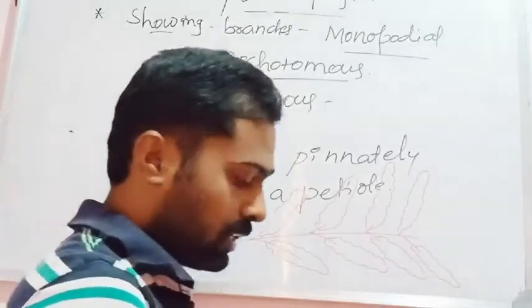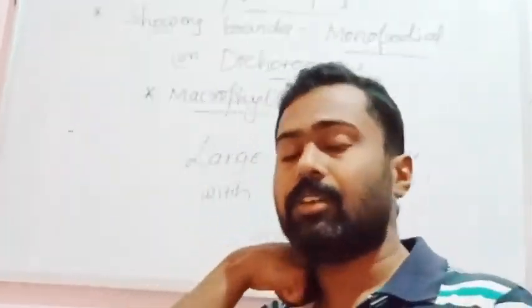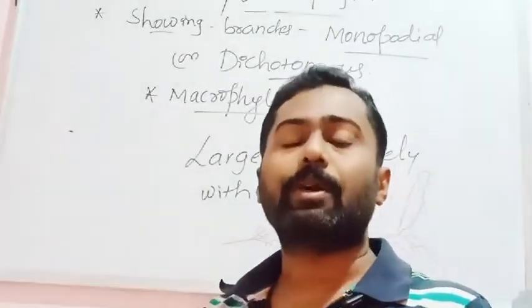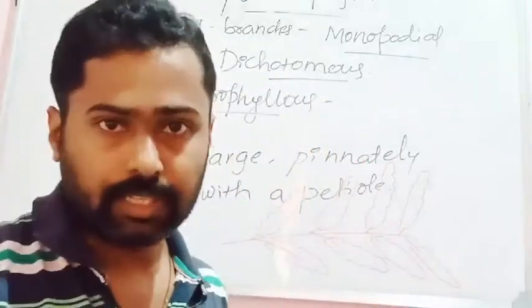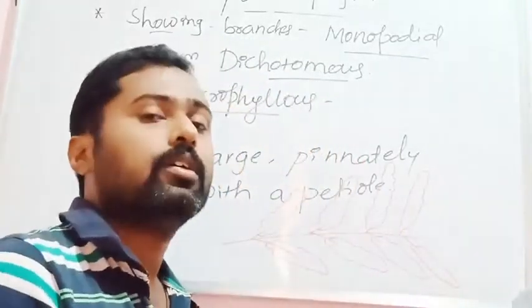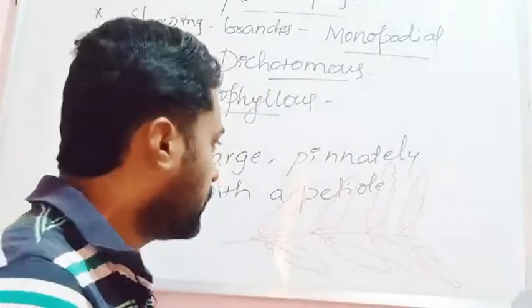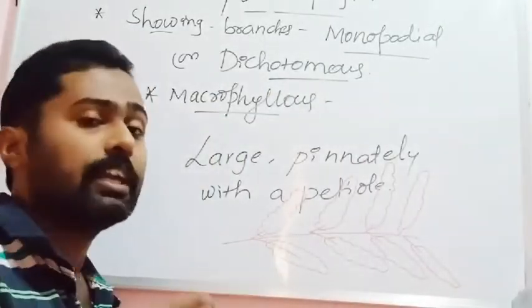If we go on explaining, there is more about pinnate leaves. It means the leaves in which the lamina, that is, the leaf blade, is divided into many small leaf-like units. They are what is called as pinna or leaflet.